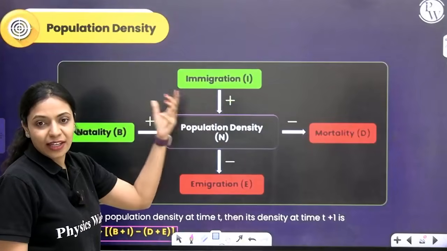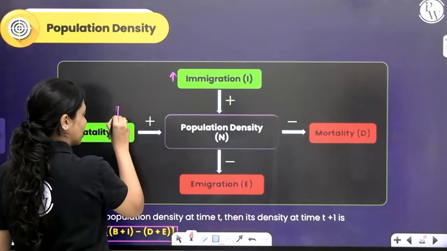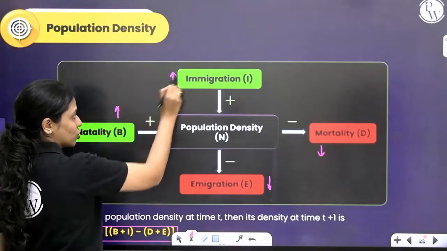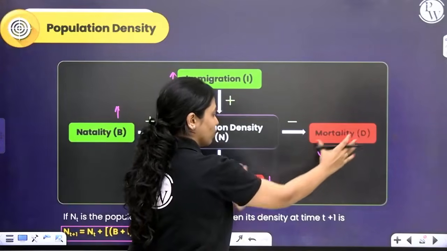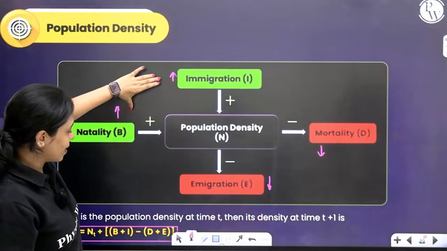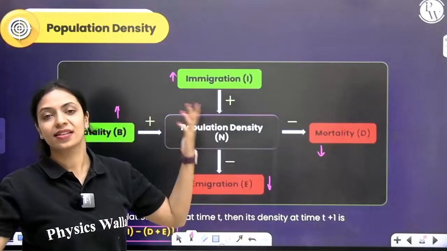Whether it will increase or decrease depends upon these. Both of these are contributing to its increase, both of these are contributing to its decrease. Add these two. Both of them are contributing to increase. Add these two. Both of them are contributing to decrease. If this sum is greater than this sum, then population density has increased.